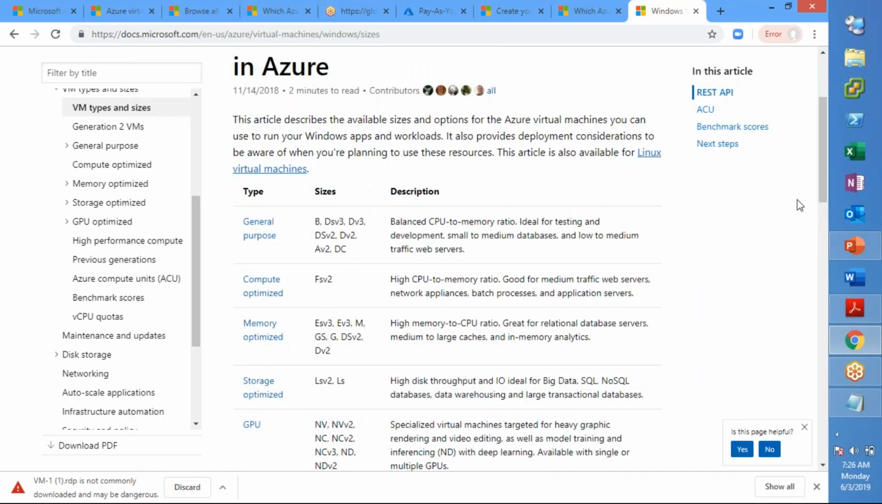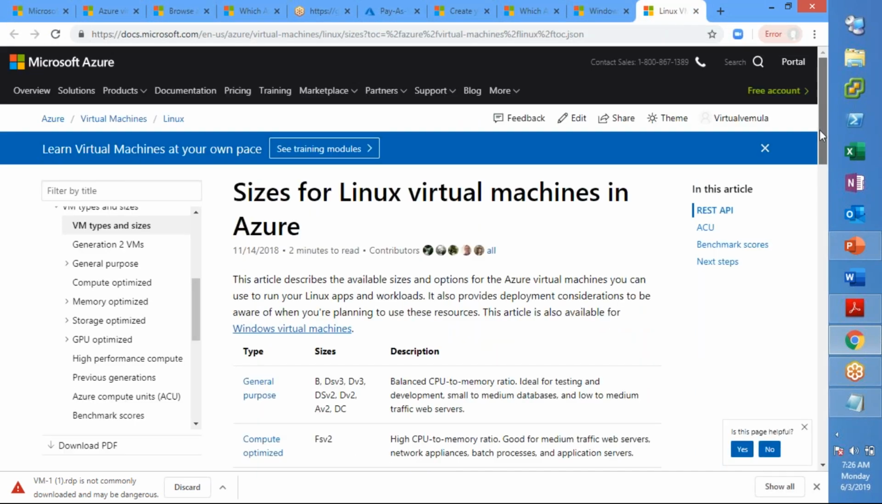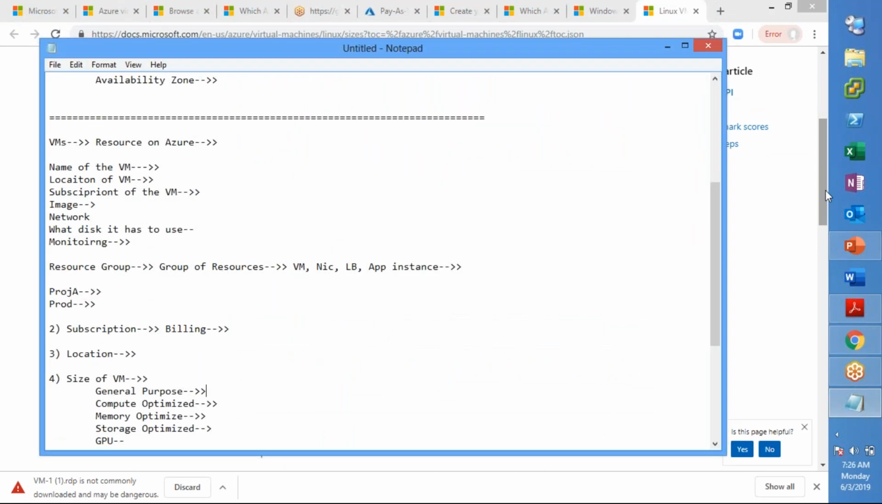So these are the different types of virtual machines and their sizes. This is for Windows, and you will see the same thing for Linux machines also, right? So these are the different types and sizes. So before you go and create your virtual machine, you should have that information in hand, which type of virtual machine you are going to use, right? That is another requirement. Okay.